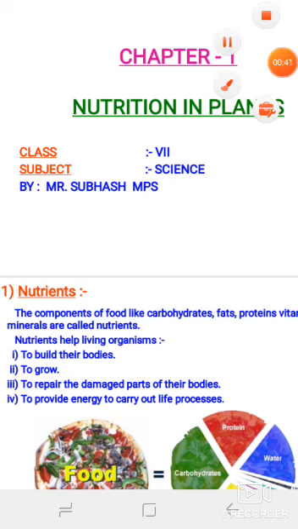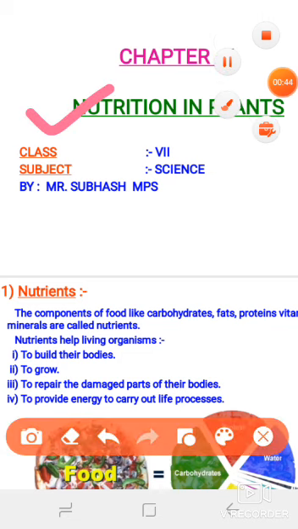Name of the chapter: nutrition in plants. Why are we going to start firstly with nutrition in plants? Because you know that plants are the basic source of nutrition for other living organisms. They will firstly perform the process of synthesizing food with the help of photosynthesis, and after that other living organisms will take their nutrition from the plant. So let us start nutrition in plants.